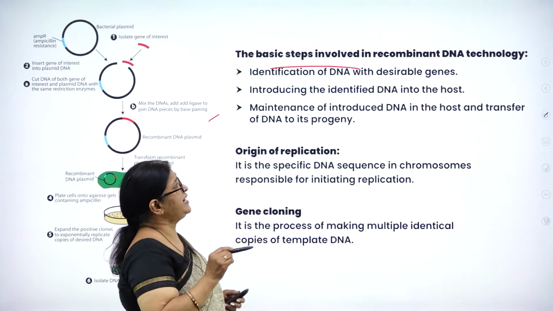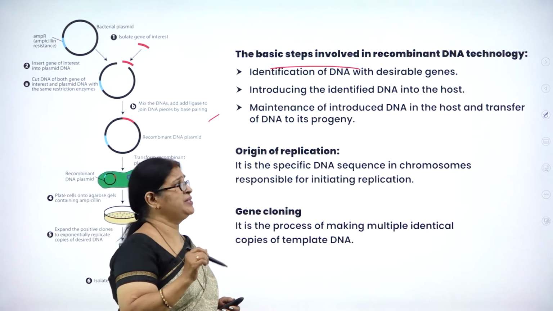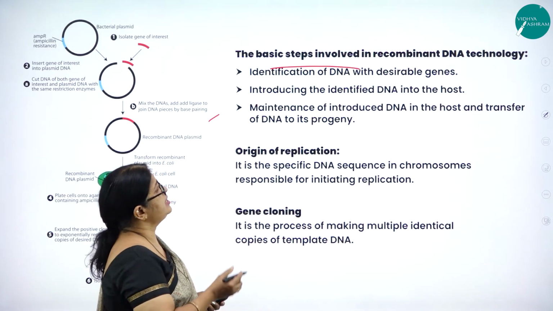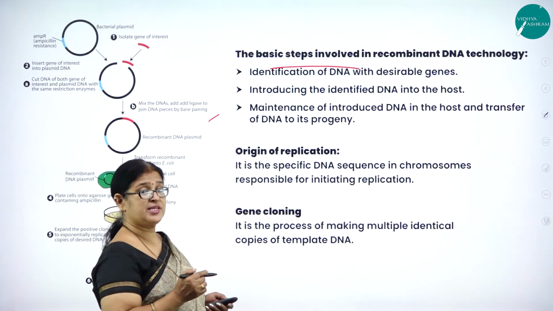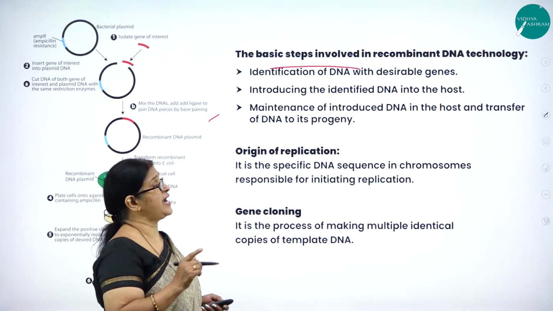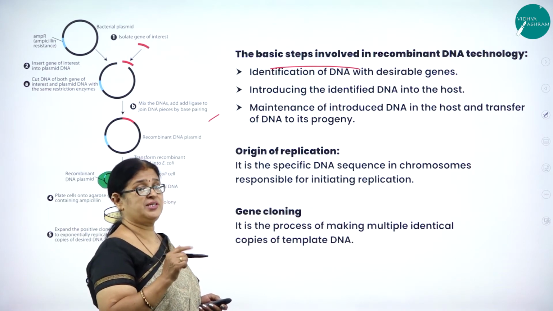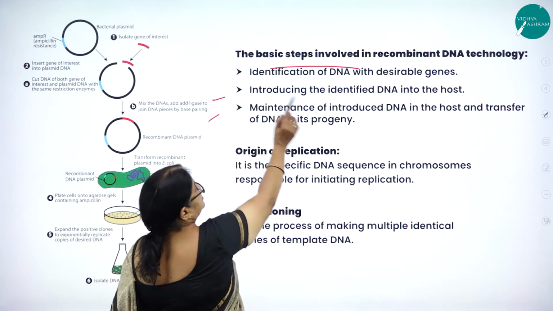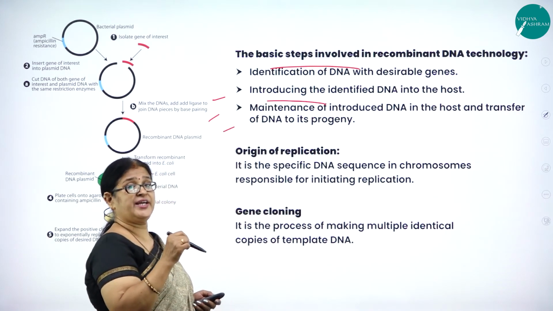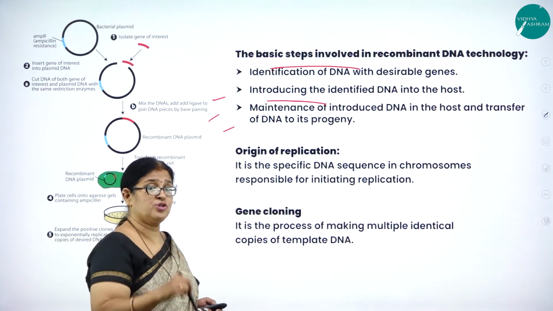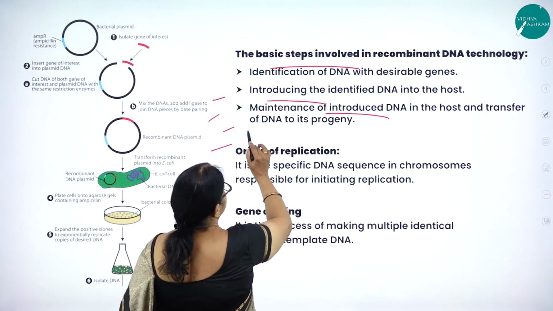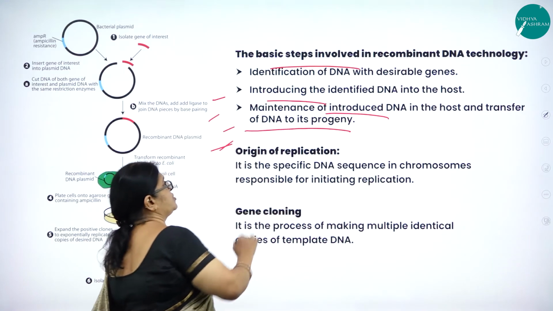The basic steps involved in recombinant DNA technology. First is identification of DNA with desirable genes. This is the toughest job, we can say. Identifying the desirable genes is the first very important step in recombinant DNA. Next, introducing the identified DNA of your desire into the host cell. Then maintenance of the introduced DNA in the host and transfer of DNA to its progeny.